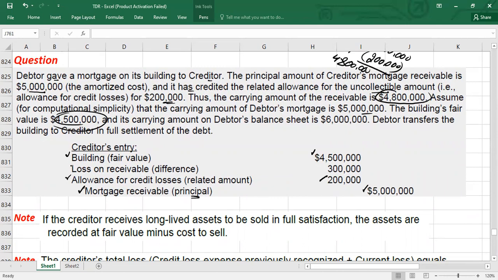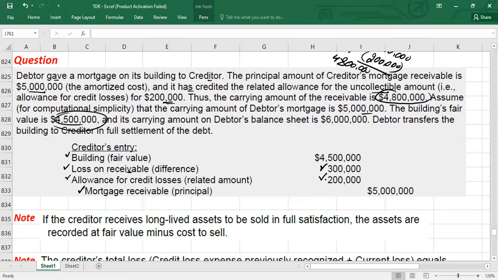And, guys, you have to book the loss on receivables. The difference is a loss on restructuring, which is 300,000. It is the current loss we have just calculated above. Okay, guys, and if you want to see the total loss for the creditor, the total loss is what? This is the current loss plus credit loss expense previously recognized.